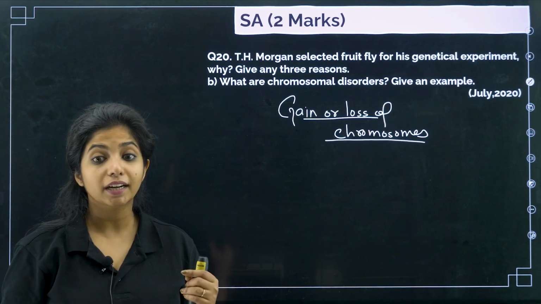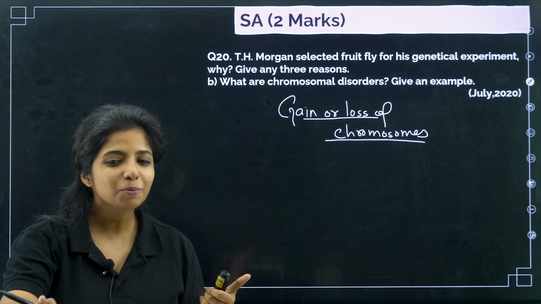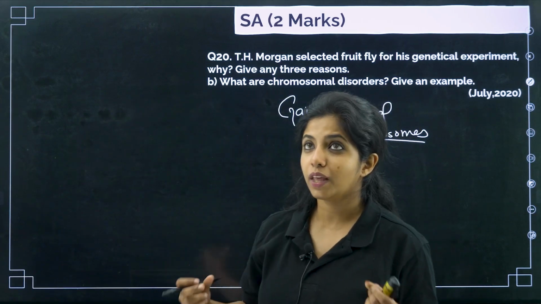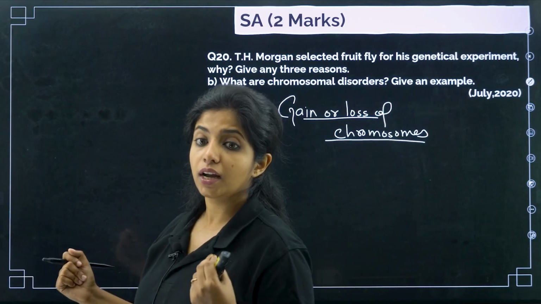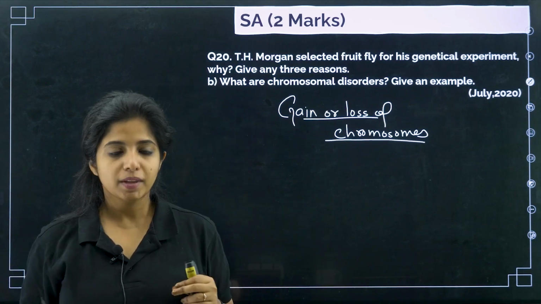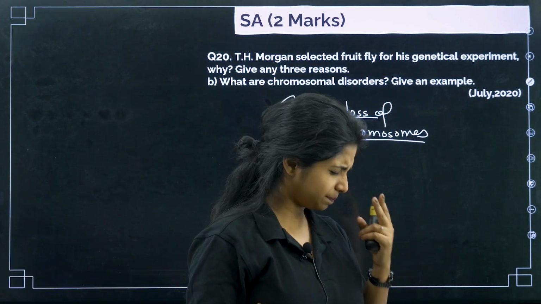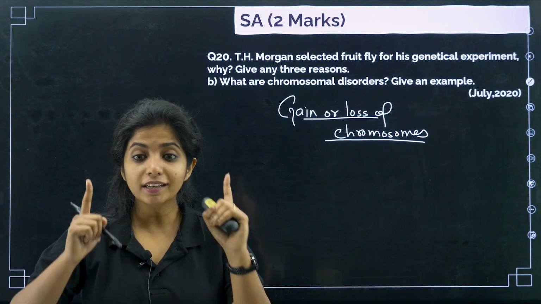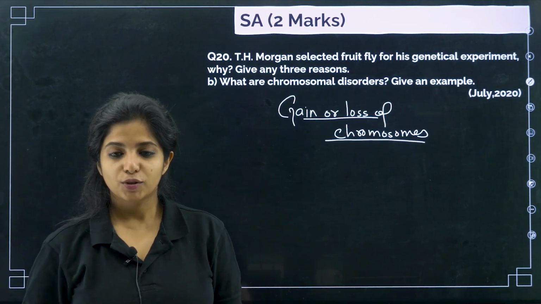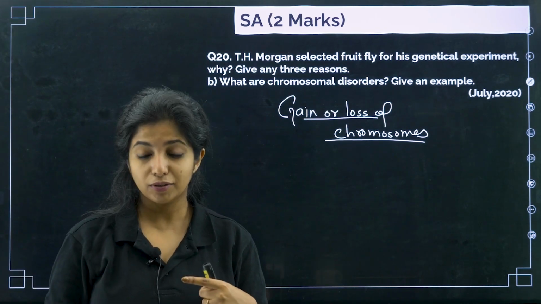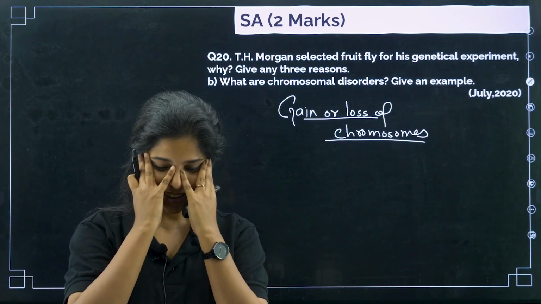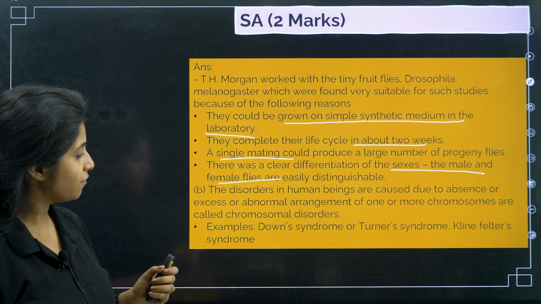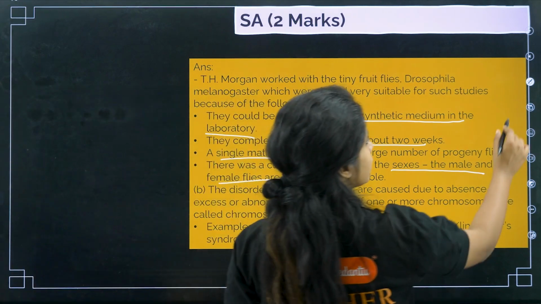So what are the diseases? I told you Down syndrome, trisomy. What trisomy? Autosomal trisomy. Then Klinefelter syndrome, that is what? Allosomal trisomy. Then you have Turner syndrome. What is it? Allosomal monosomy. So over here you see gain and loss of not electrons, oh my god, chromosomes, which is why you get this disease.